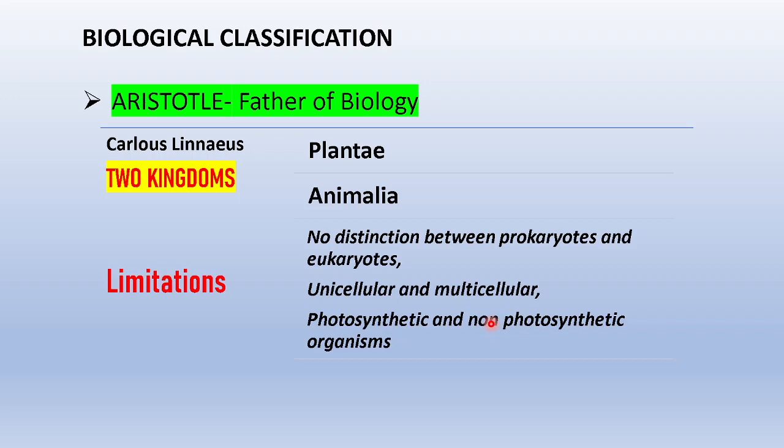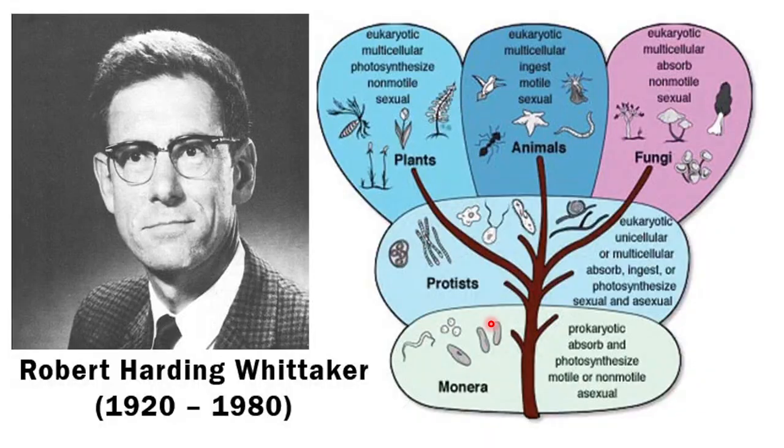Likewise, the systems of classification went on, and finally, in the year 1969, a scientist, R.H. Whittaker, Robert Harding Whittaker, proposed the five-kingdom classification, which is very much accepted even today, and we follow it. In this system, the organisms were classified based on the type of cell and mode of nutrition.